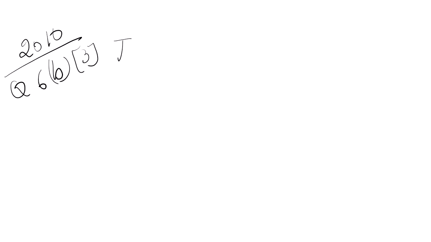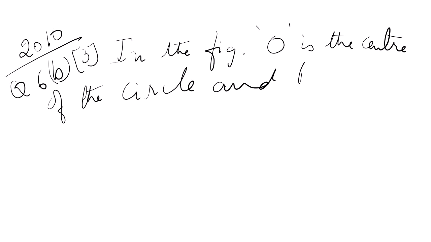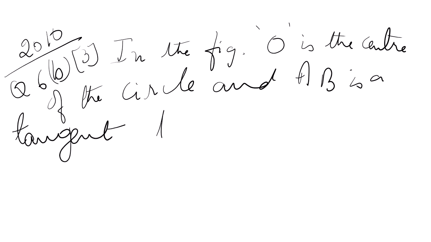In the figure, O is the center of the circle and AB is a tangent to it at B.